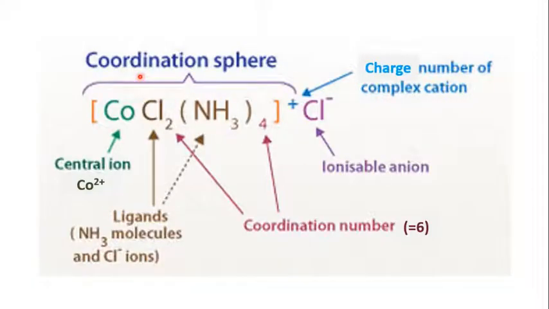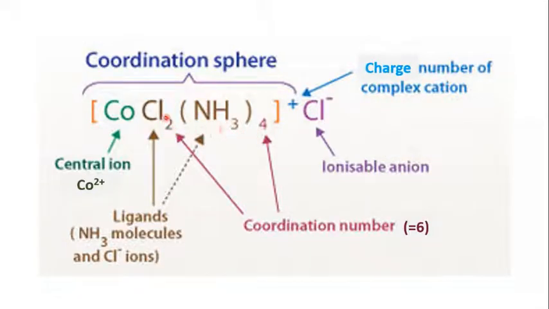So to summarize, I have shown all the terms here. Let us consider the complex [CoCl2(NH3)4]Cl. You have the central ion Co, that is cobalt, and two types of ligands. One is the chloride ligand and the other is the ammonia molecule.